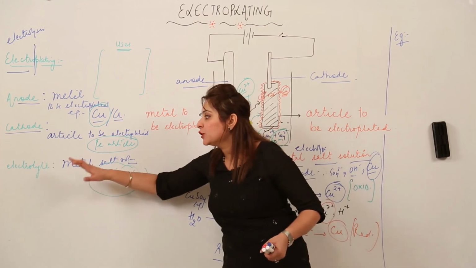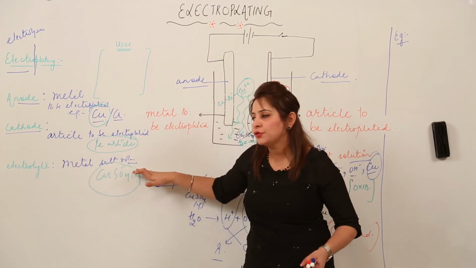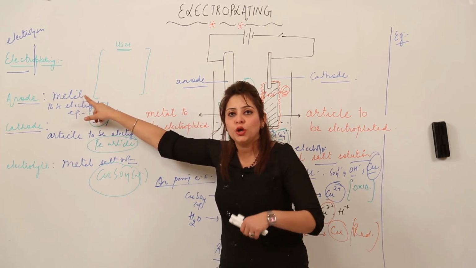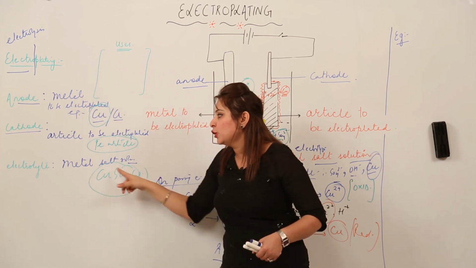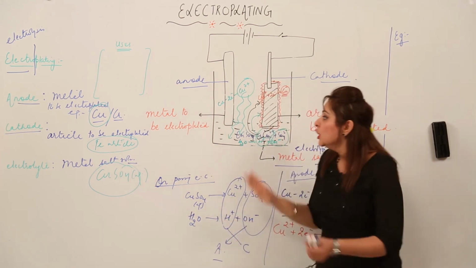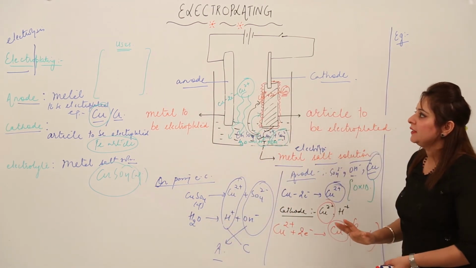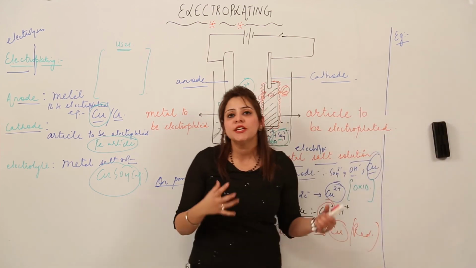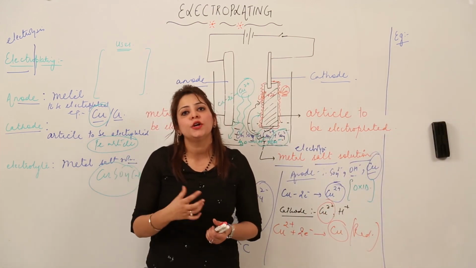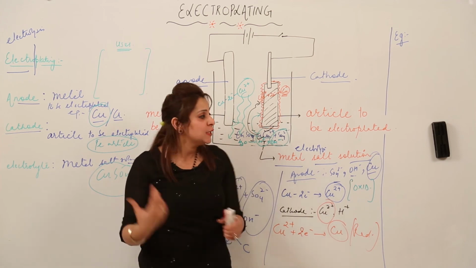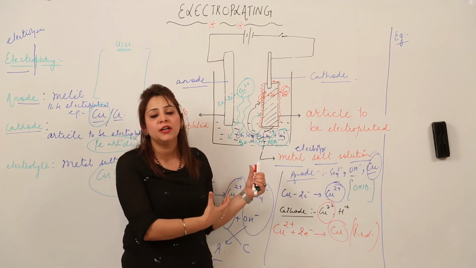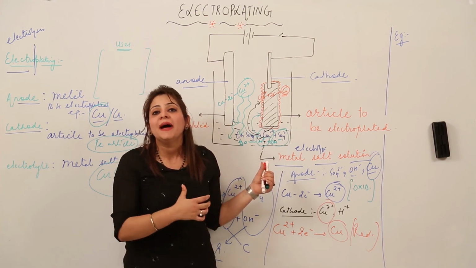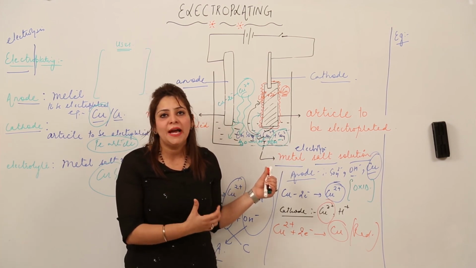And the electrolyte is always a metal salt solution. That means the salt solution of the metal which we take to coat on the article should be the electrolyte, right? So this is the whole process of electroplating. I think you got it in a correct manner. This is how we do electroplating in order to improve many properties. As we did, we improved the property of iron, that is, we made it resistant to corrosion by depositing a coating of copper and chromium on it.